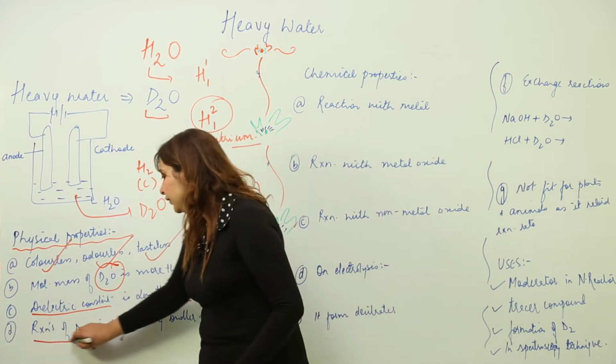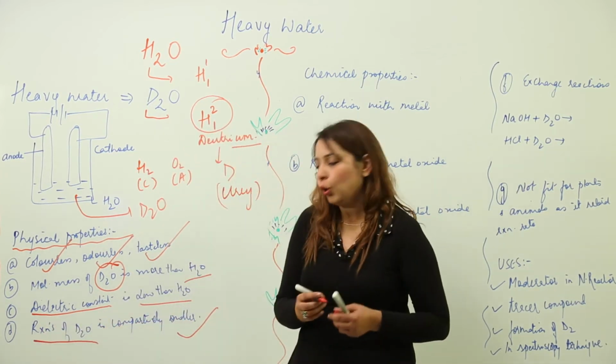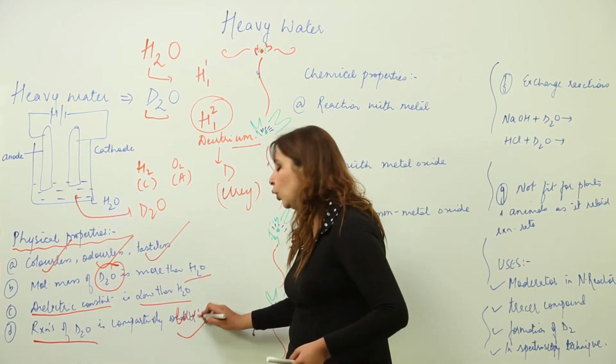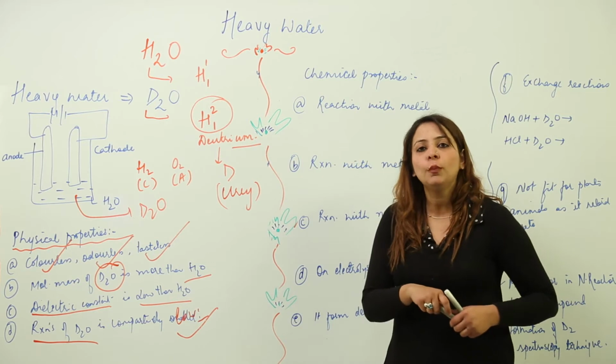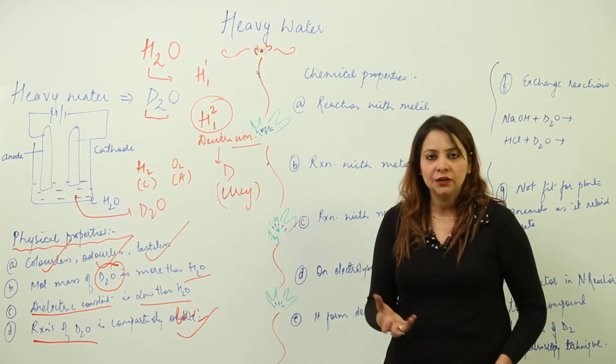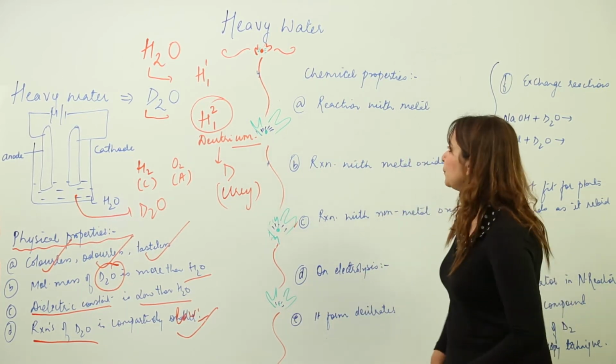Next, reactions of D2O are comparatively slow. That means they occur at a slow rate, but reactions of normal water are quite high in rate in comparison to D2O.